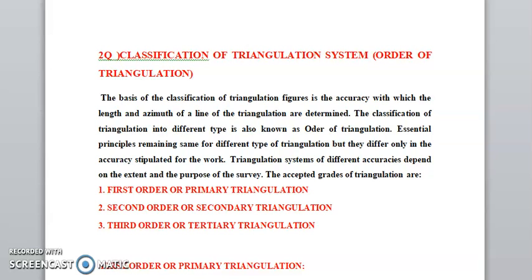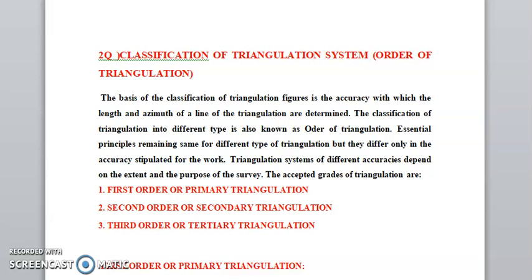Second important question: I will explain the classification of triangulation systems. The basic classification of triangulation figures is based on the accuracy with which the length and azimuth of the line of triangulation are determined. The classification of triangulation into different types is known as order of triangulation. The essential principle remains the same for different types, but they differ only in the accuracy stated for the work. Triangulation systems of different accuracy depend upon the extent and purpose of the survey.